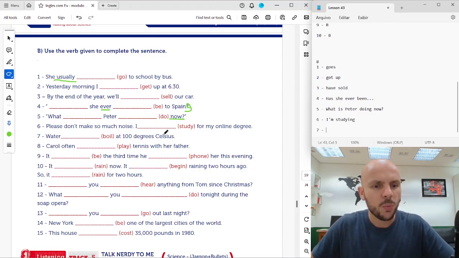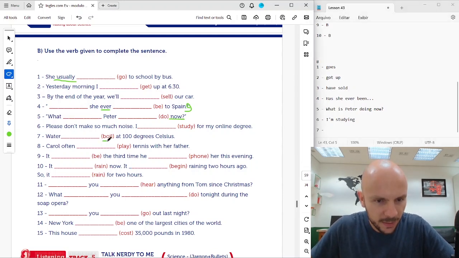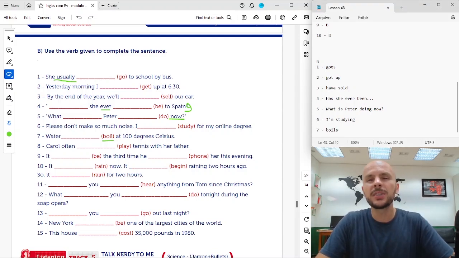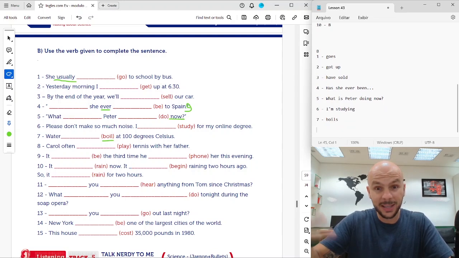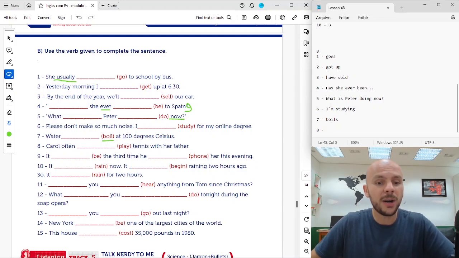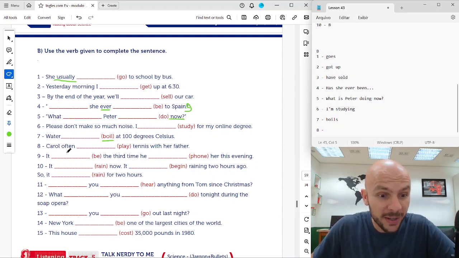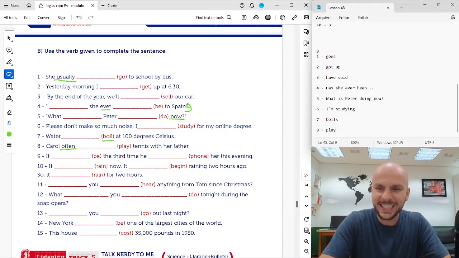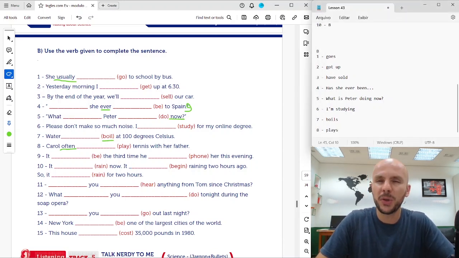7, water at 100 degrees Celsius. So water boils at 100 degrees Celsius. Okay, present. It's a fact. It happens. Okay, it's a fact. 8, Carol often. We're talking about her routine. So Carol often plays tennis with her father.